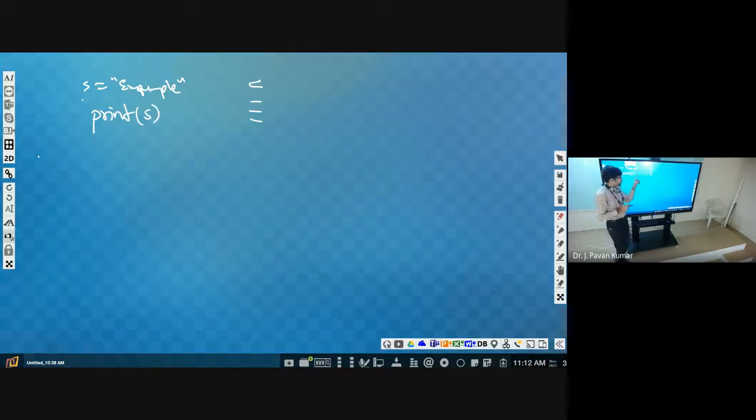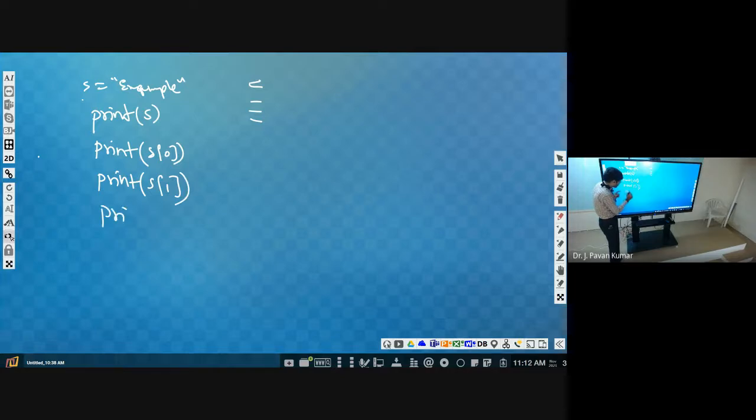But here, if we simply use print of s of 0, it will print the first character. Next, print of s of 1, then it will print. Print of s of 2, then it will print. Like this, E will be printed, X will be printed, A will be printed.